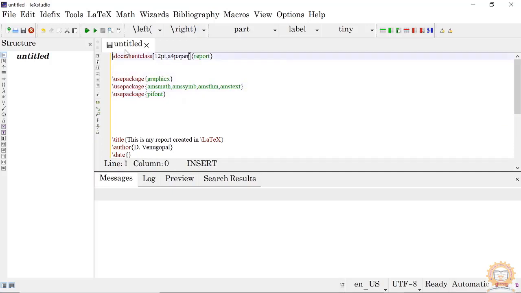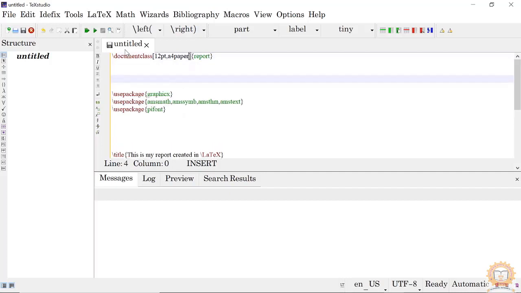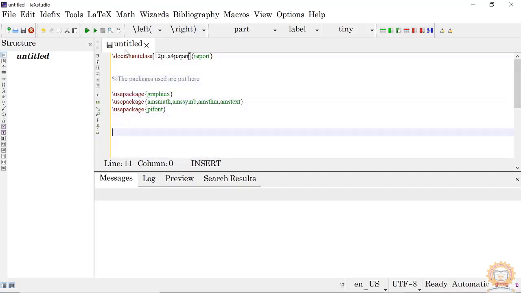Then we'll put a comment here: the packages used are put here. Then here we will put all our macros. Here are all my macros.